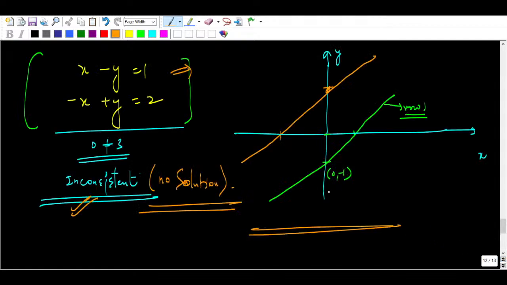Now let us take one more. If lines do not intersect, there will not be any solution and it will be inconsistent.